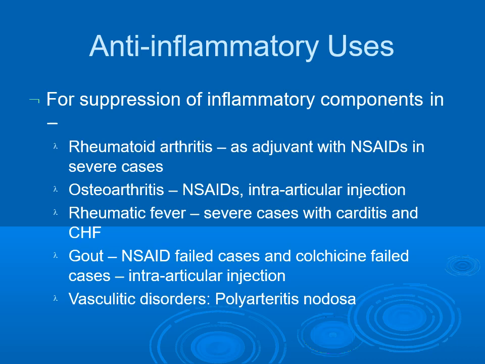In rheumatic fever, severe cases with carditis and congestive heart failure, steroids are to be given. In case of gout, particularly cases which are not effectively treated with non-steroidal anti-inflammatory drugs as well as colchicine, intra-articular injection of steroids can be used. In case of vasculitic disorders like polyarteritis nodosa, steroids are useful.